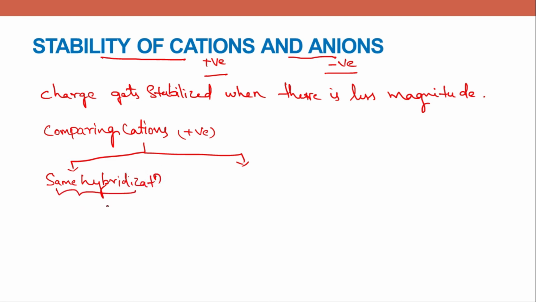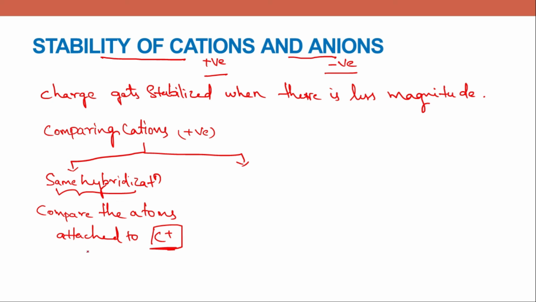When the hybridization is the same between the compared molecules, what you can do is compare the atoms attached to the positively charged atom. This is a carbocation.